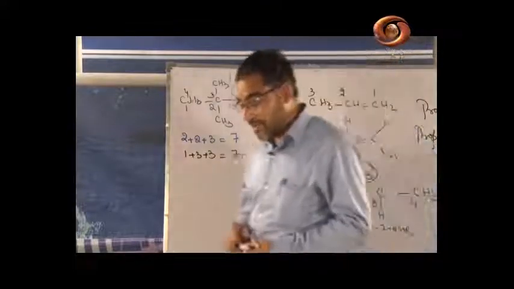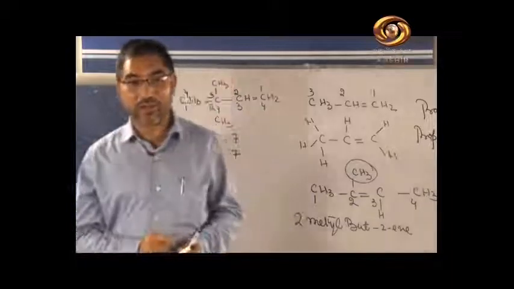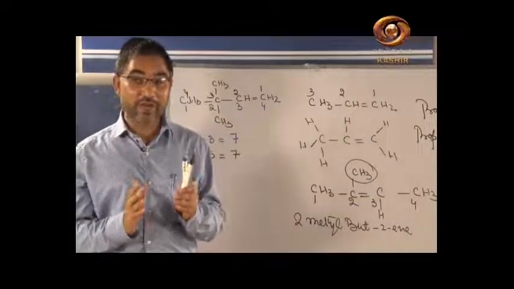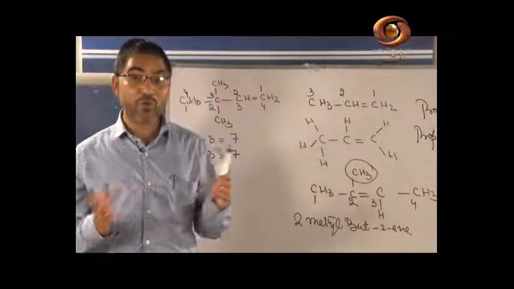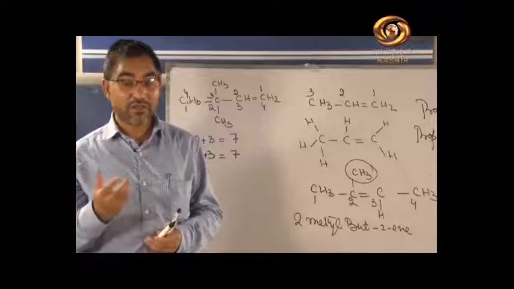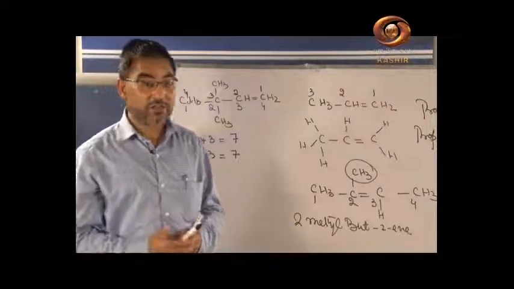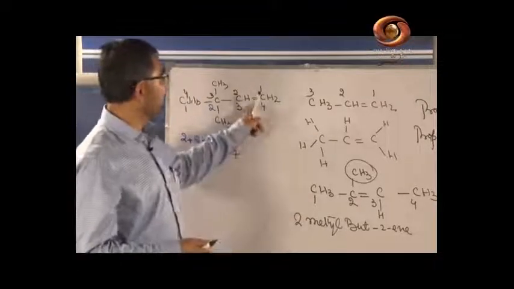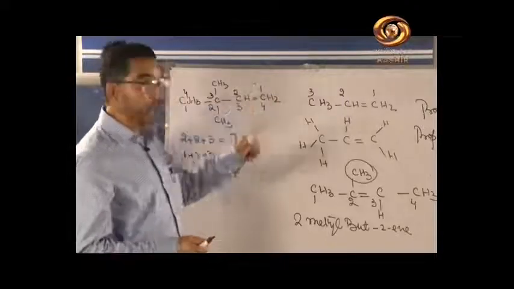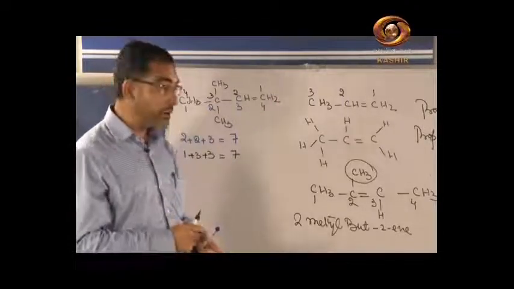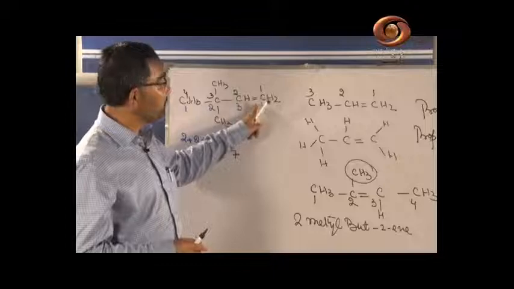At that time, wherever the double bond is nearer, the double bond will now determine the whole properties of this compound. In your higher class you will study that there is one sigma bond and one pi bond. This double bond will determine the properties of this compound. So you have to give the preference to the double bond.